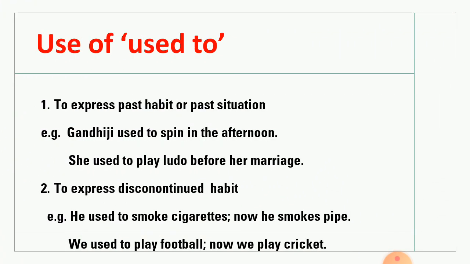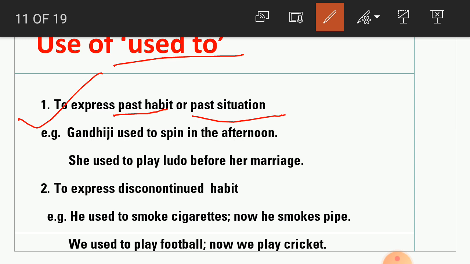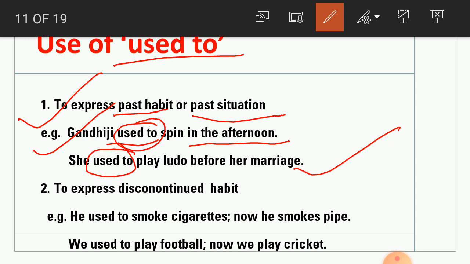Now next one, student, used to. Used to is used to express past habit and past situation. For example, Gandhiji used to spin in the afternoon. So this is the past habit of Gandhiji. That's why used to is used. She used to play Ludo before her marriage. So this is the past habit of her, that she used to play Ludo before her marriage, but now not.